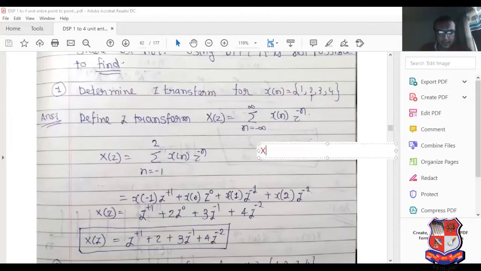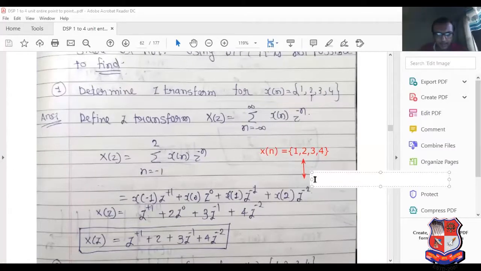See here, if I write x of n equal to 1, 2, 3, 4 and you want to find the Z transform of that, what does the arrow indicate? The arrow indicates it starts at n equal to 0. Means what? At n equal to minus 1, amplitude is 1. I have sketched a graph here for better understanding.